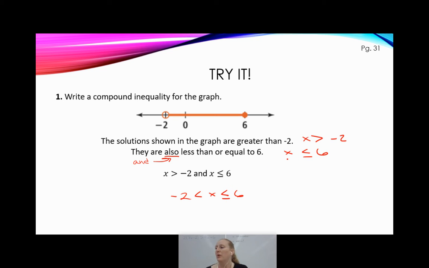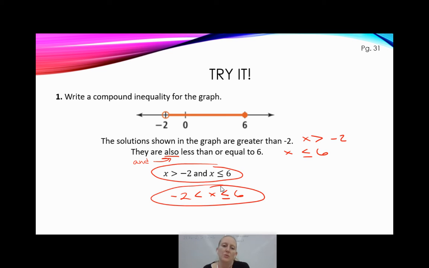Both ways of writing this are correct. You could write it like this, that would be okay, or you could write it like this, that would be okay as well. Remember though, we only get to compact it like that. We only get to squish them together for the ands. We don't get to do that for the ors. So sad.